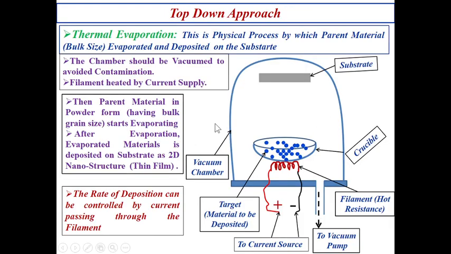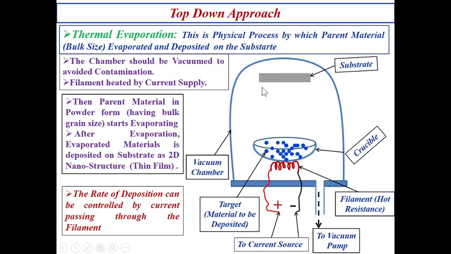Next, we have to go for thermal evaporation. This is another method to produce nanostructure material. This is a physical process by which parent material, which is in bulk size, is evaporated and deposited on the substrate in the 2D nanostructure format, in the form of a film.